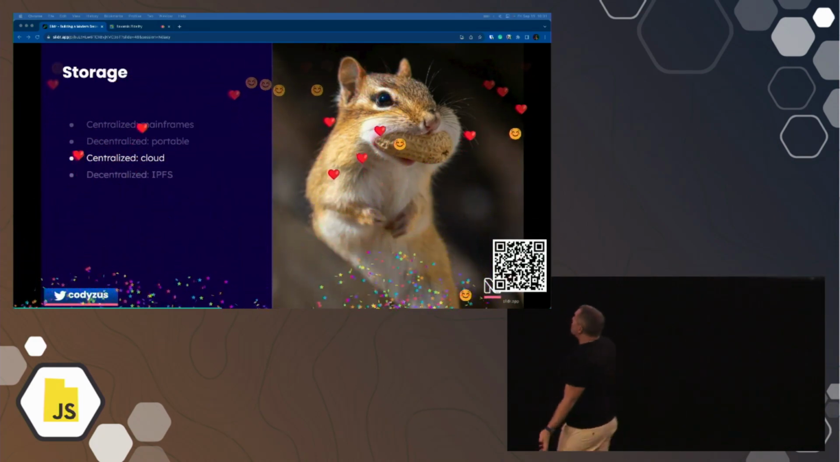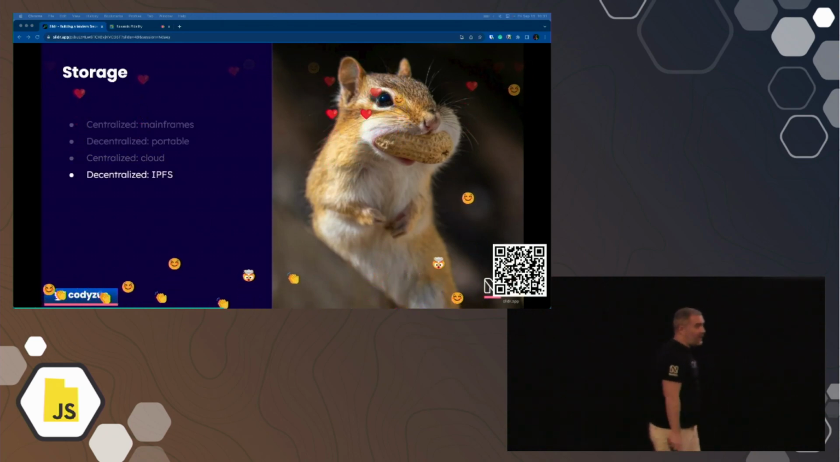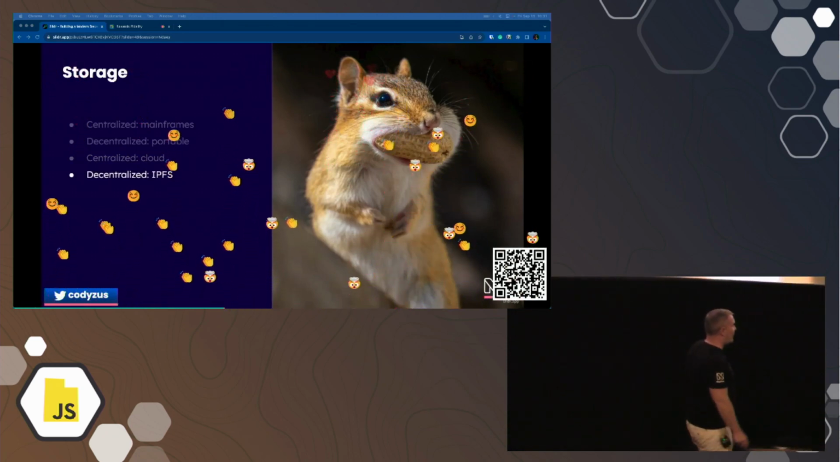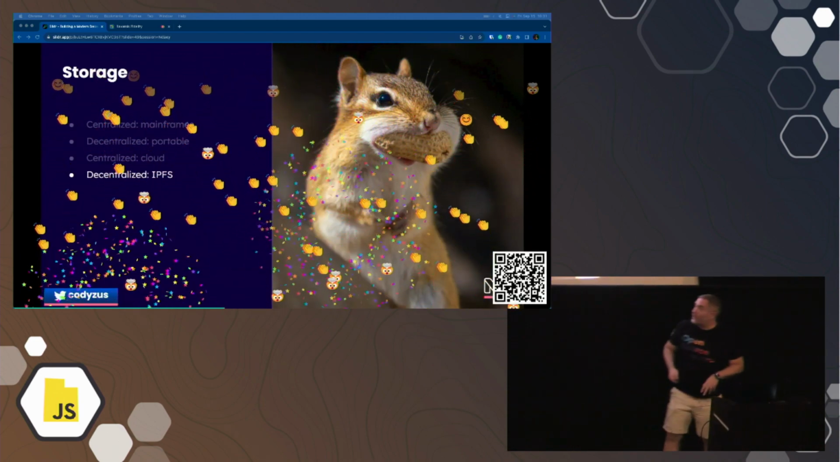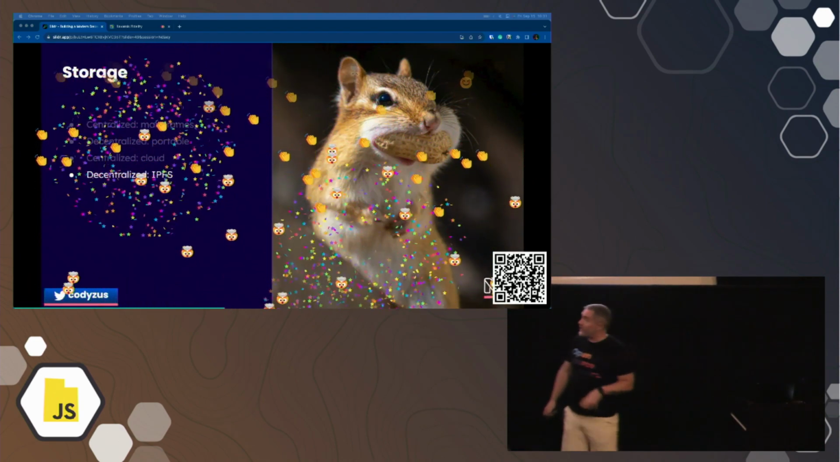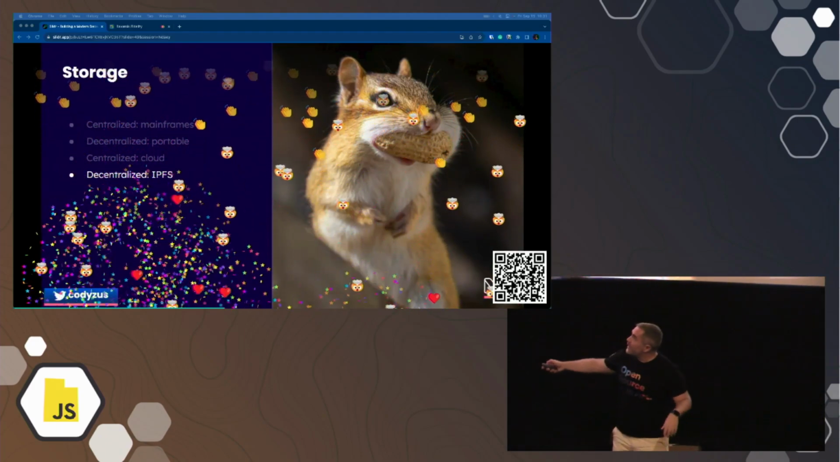And then there's things happening now like IPFS. If you don't know about IPFS, go check that out. It's like a Web3-based distributed storage, peer-to-peer. Really cool technology. I have a whole talk about that. We could talk more about that afterwards if anyone wants to.